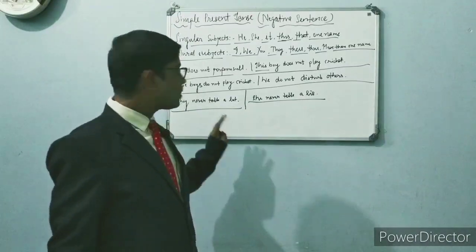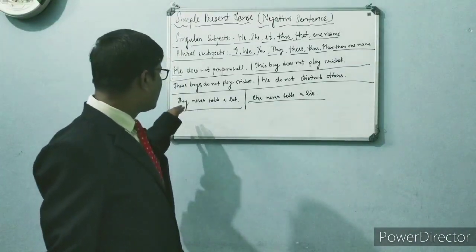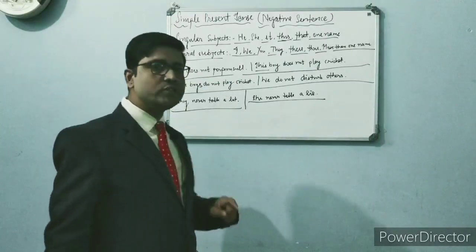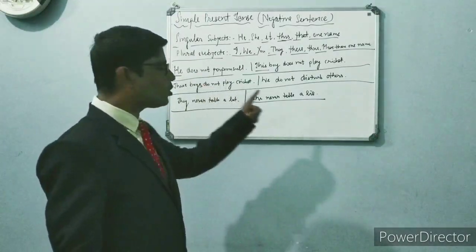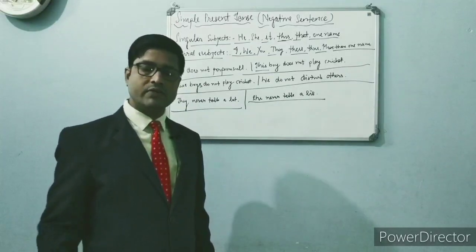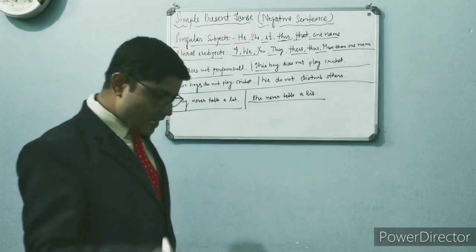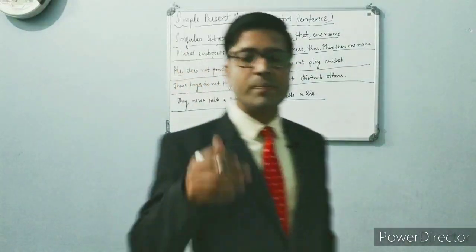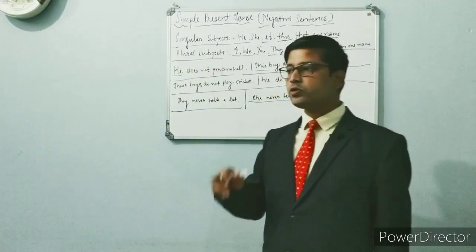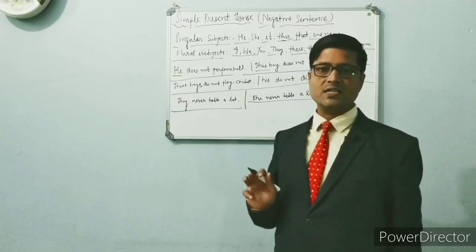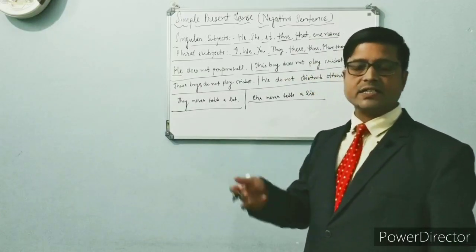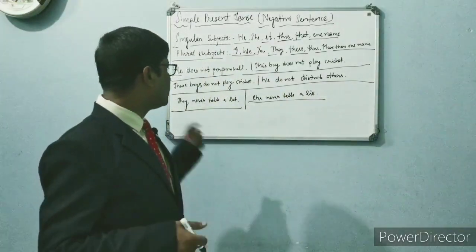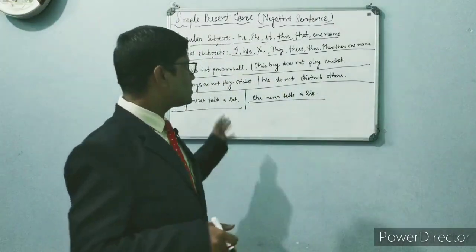With the use of never, put yourself on alert: when we use never, we will not use do not or does not. Never means kabhi nahi. Ram never tells a lie. It means Ram कभी झूठ नहीं बोलता है. ठीक है. और वे बच्चे कभी क्रिकेट नहीं खेलते हैं. So those boys never play cricket. Keep in mind how to use never with such subjects.